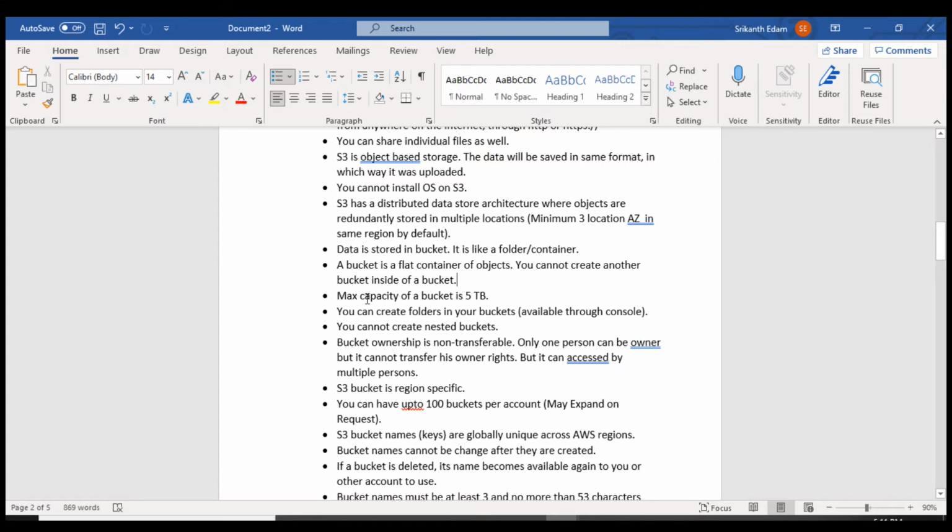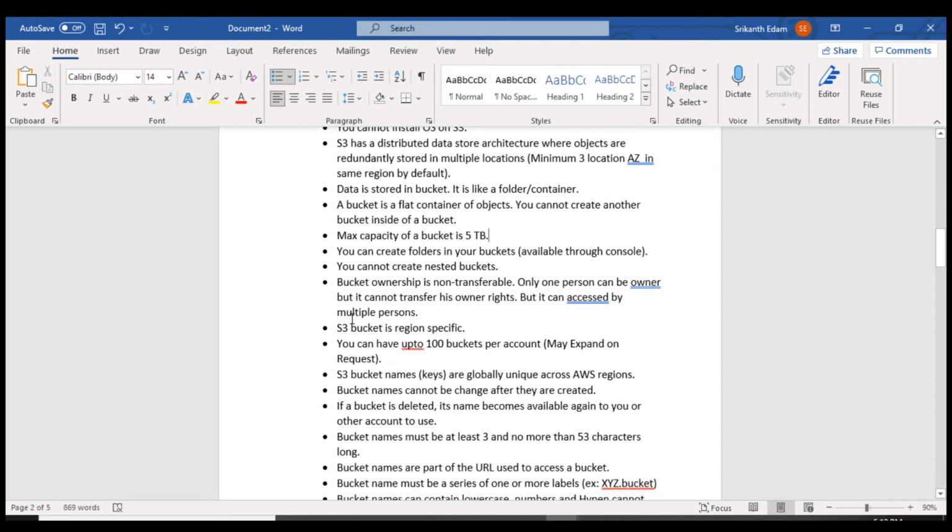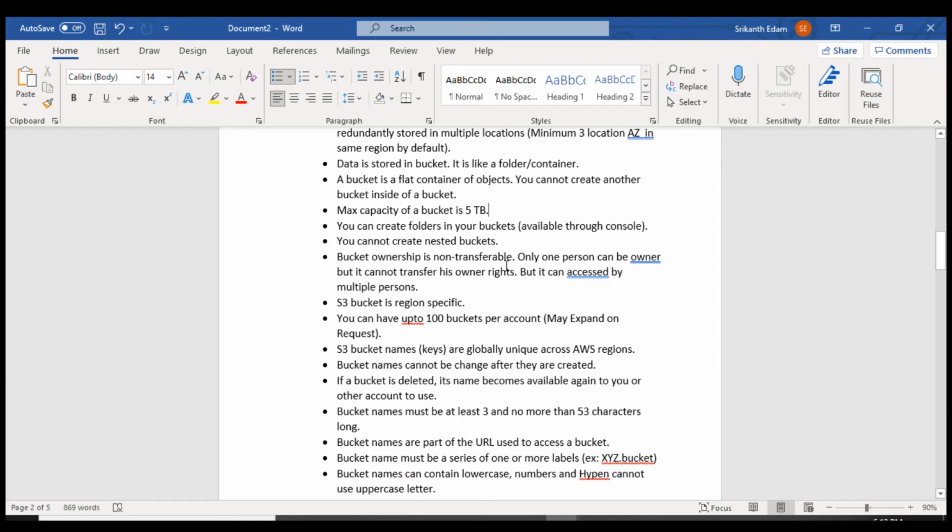The maximum capacity of a bucket is 5 TB; you can upload up to 5 TB of data within it. You cannot create folders in your bucket. Yes, you cannot create nested buckets. These two statements are the same: you cannot create one more bucket inside the bucket. It's not possible.